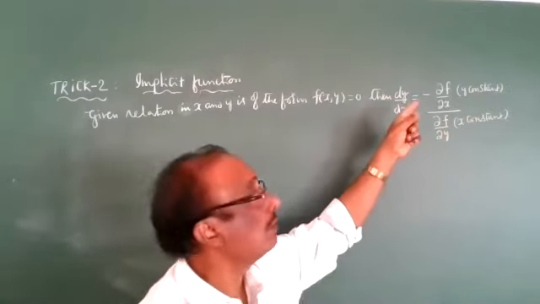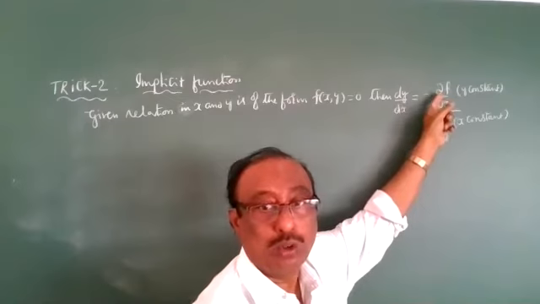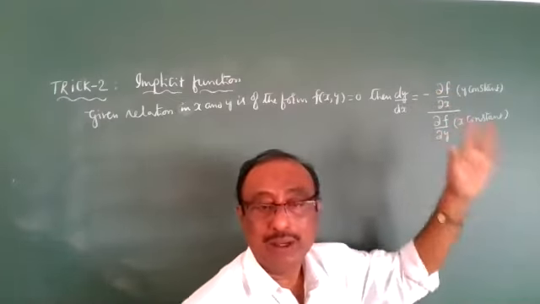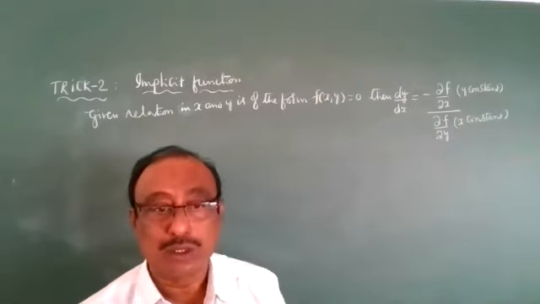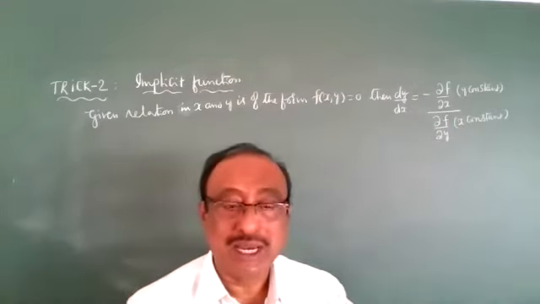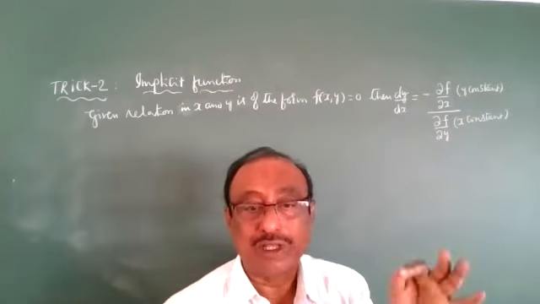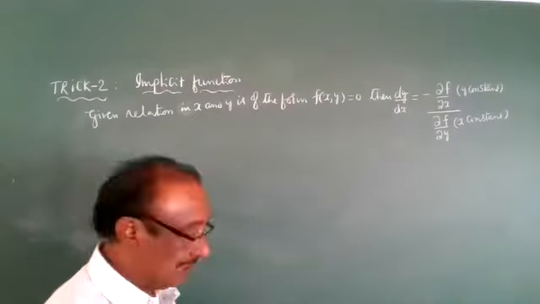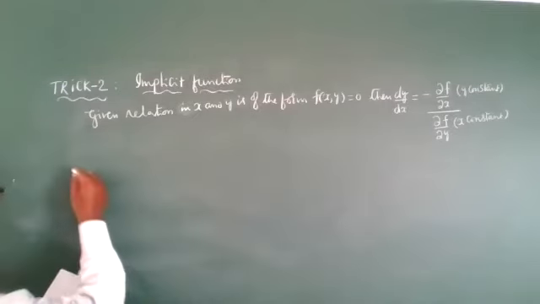This is the partial derivative: dou f by dou x, dou f by dou y. Partial derivative with respect to x means y constant. Partial derivative with respect to y means x constant. You should remember. Okay, right? We can write problem number 1.